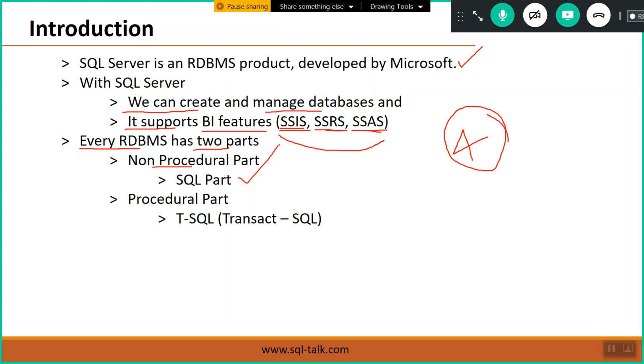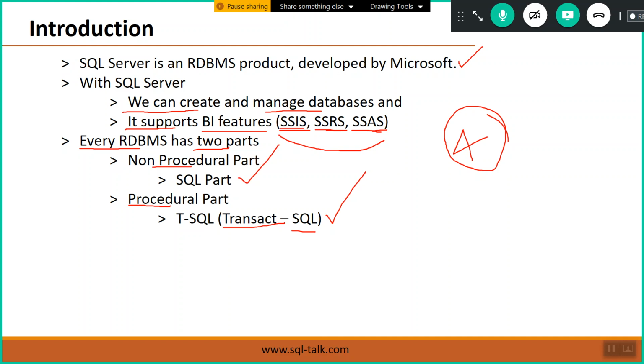As well as that, every RDBMS has its own programming language, which is called a procedural language. Here we have T-SQL, Transact Structured Query Language. Maybe if you are familiar with Oracle, we have PL/SQL in Oracle. So here we have T-SQL, Transact Structured Query Language.